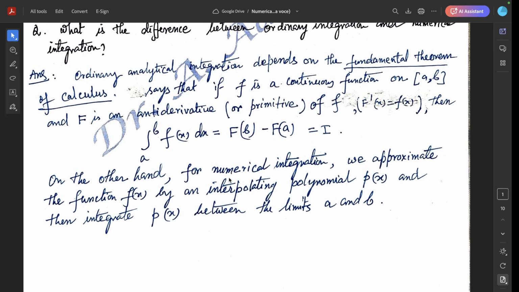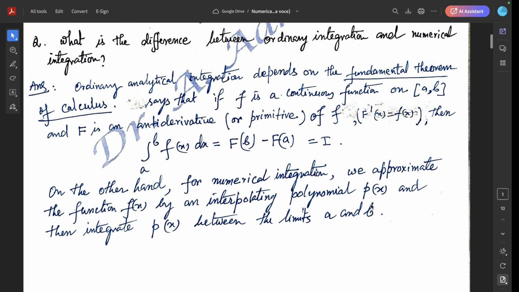On the other hand, for numerical integration, we approximate the function f(x) by an interpolating polynomial p(x) and then integrate p(x) between the limits a and b. And this is the basic difference between ordinary integration and numerical integration.